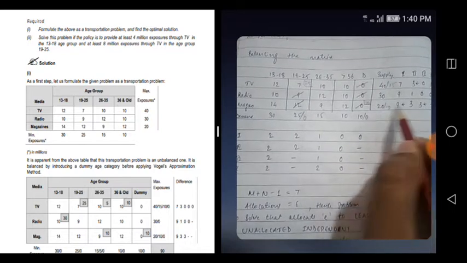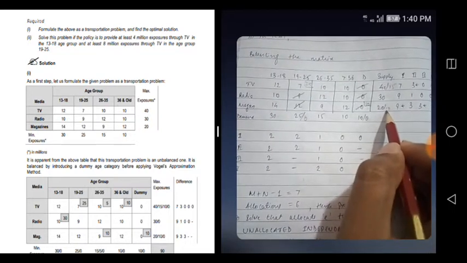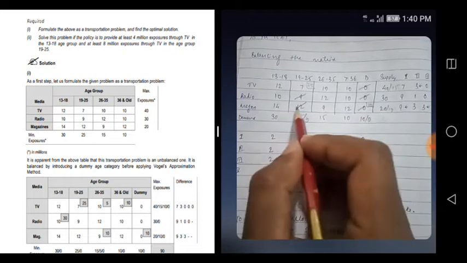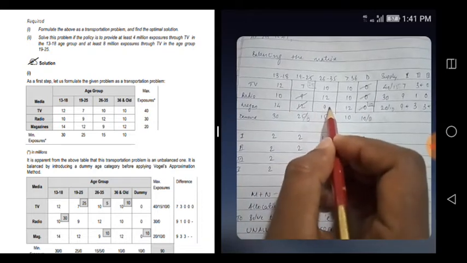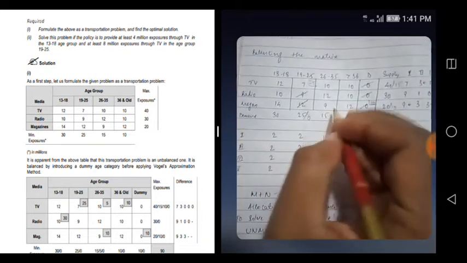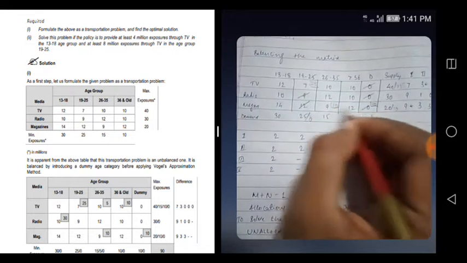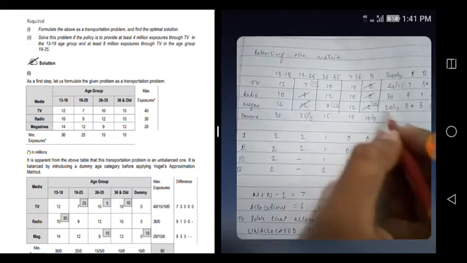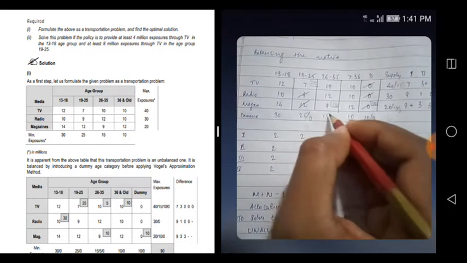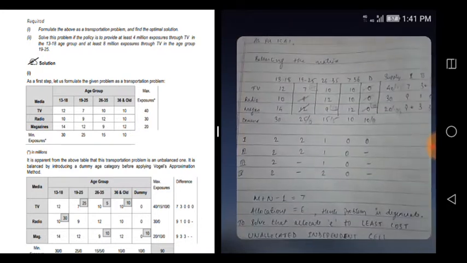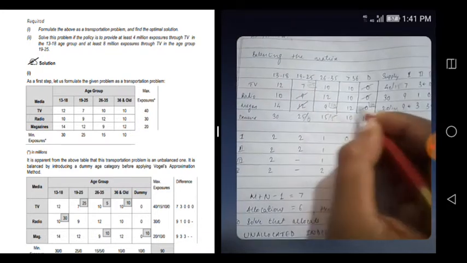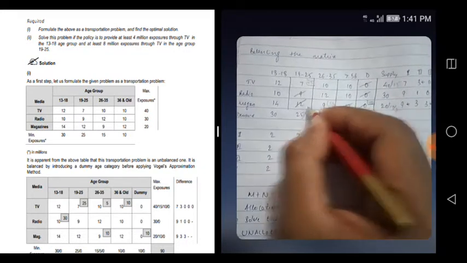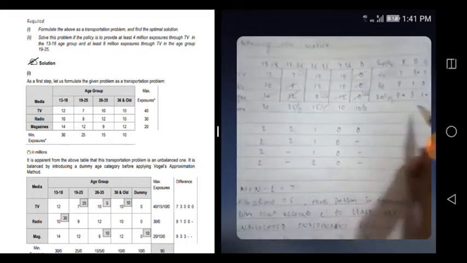So here we can allocate 10, but where we have to allocate is where it is least. So here it is least. How much can you allocate? 10, because maximum supply is only 10. So this will become 0, this will become 5. So this got exhausted because it becomes 0 now.